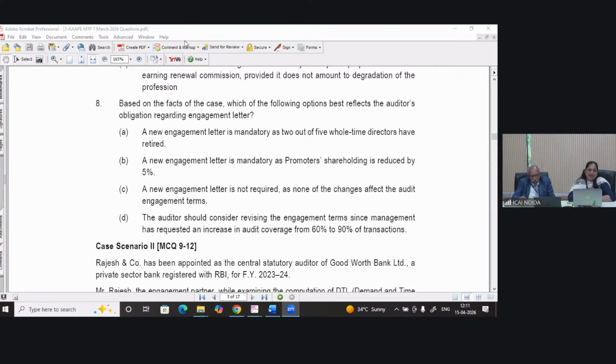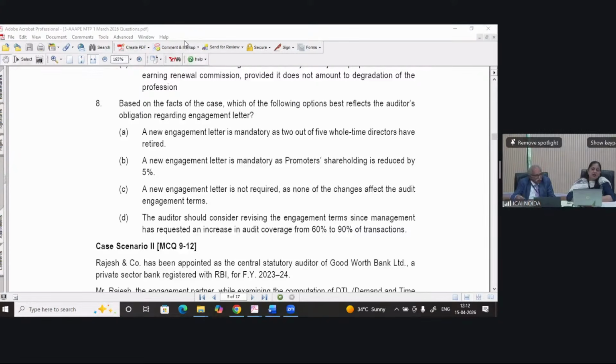Which standard will attract in this situation? For question 8, which standard you are going to refer? I want you to write the name and number. And thereafter, tell me the answer. Yeah, Shrikant, you have correctly answered. Yeah, Sumit, you have correctly answered that it is SA 210. Now, which option is correct answer? No, Shrikant, it is not SA 220.